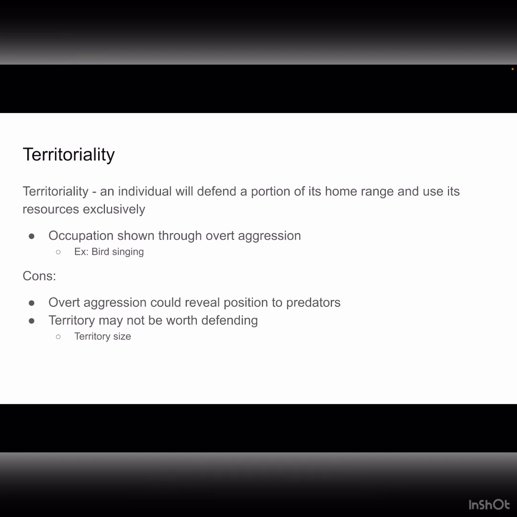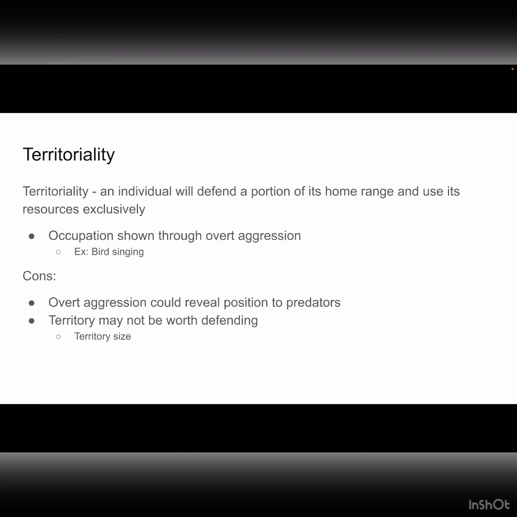Territoriality is defined as when an individual defends a portion of its home range, which is essentially the area that an organism will travel through throughout its life, and uses its resources exclusively. Occupation of a territory is often expressed through overt aggression. One example of this, though it doesn't seem like it to us, is when birds sing, or, as we said in an earlier lesson, vocalize.